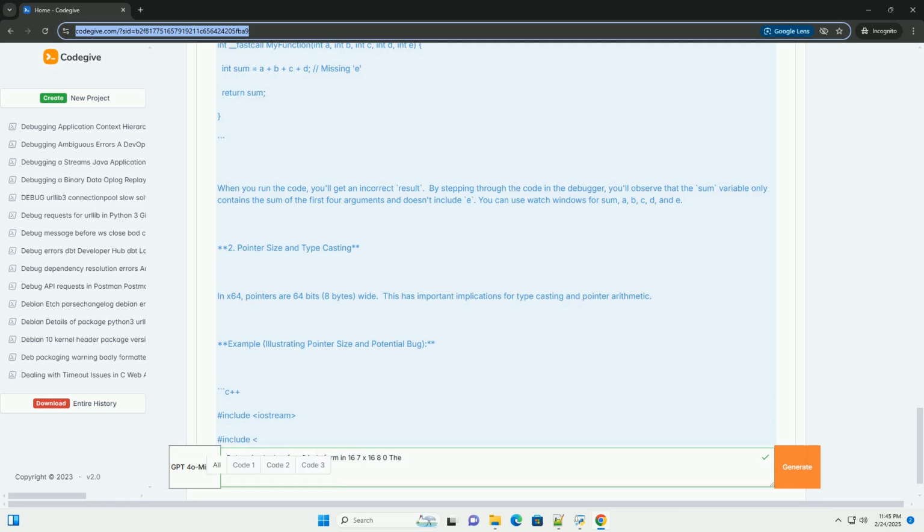Visual Studio version 16.7 vs 16.8+. While the core debugging principles remain the same, there may be subtle differences and improvements in the debugging tools and experience between Visual Studio 16.7 and 16.8+. Some potential areas of difference include performance improvements: newer versions of Visual Studio often have performance improvements in the debugger, making debugging large or complex applications faster.